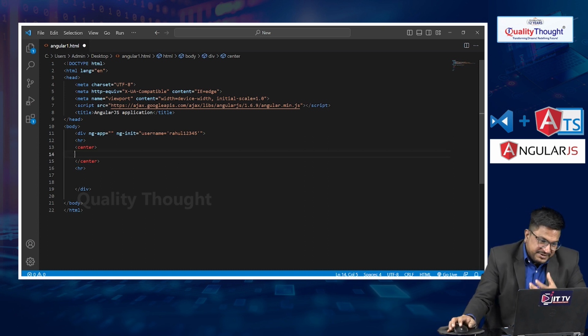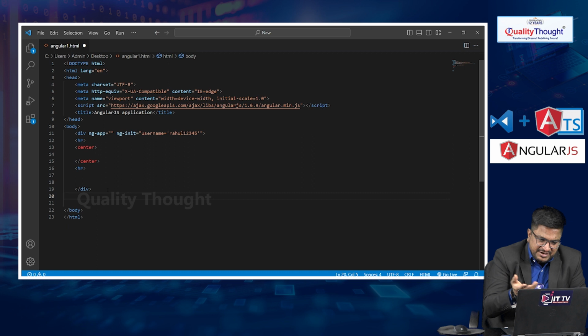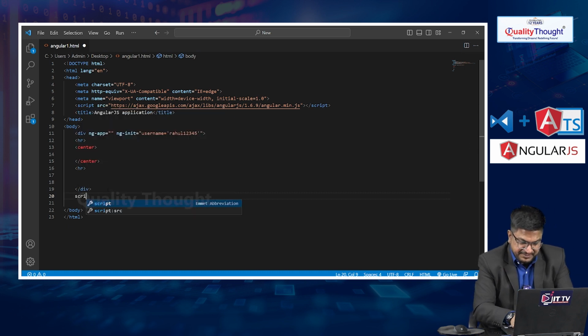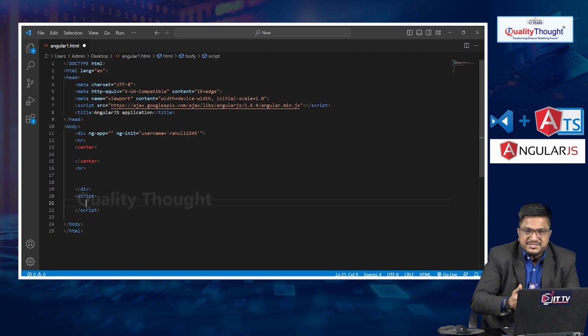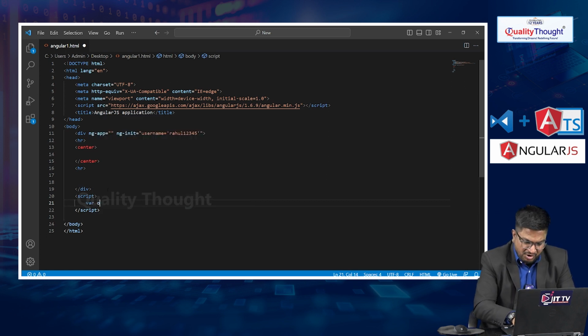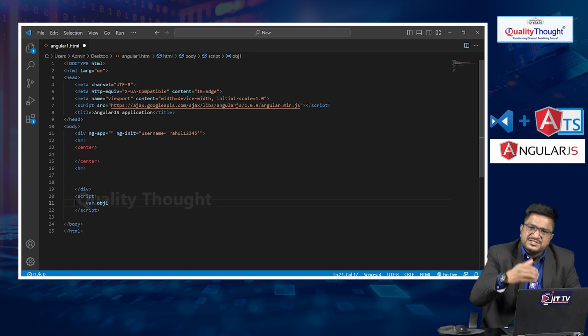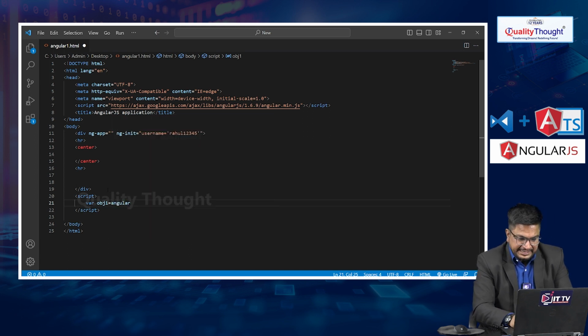Now let me write the JavaScript outside the component. If you want to write JavaScript, you have to start with the script tag. Let me write the script here. Now I want to define the structure of JavaScript inside the AngularJS application. I am taking one variable, object1. That is a variable name, you can take any variable. Now equal to, let me write angular.module.